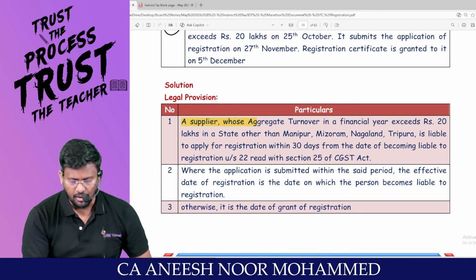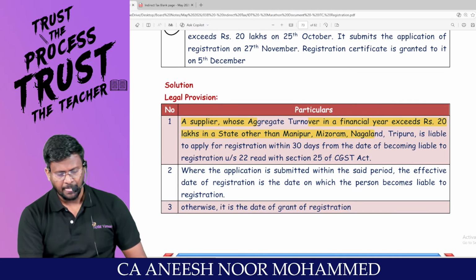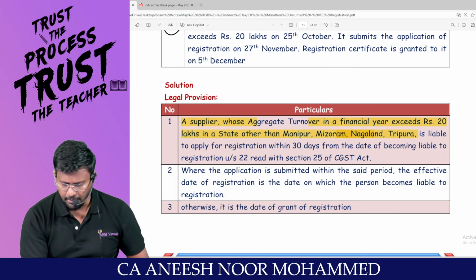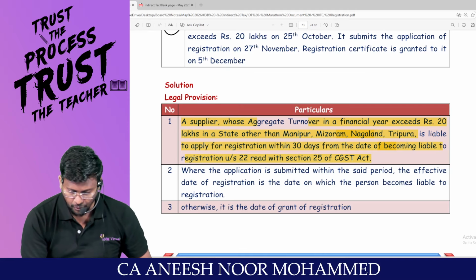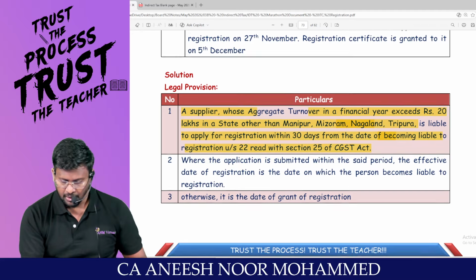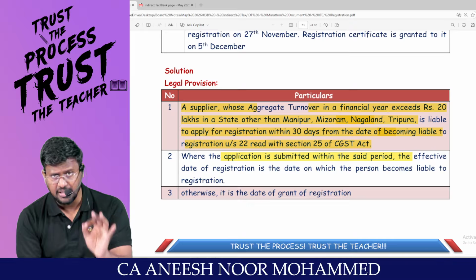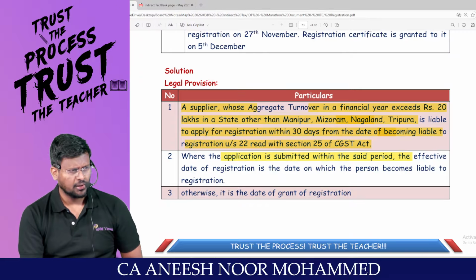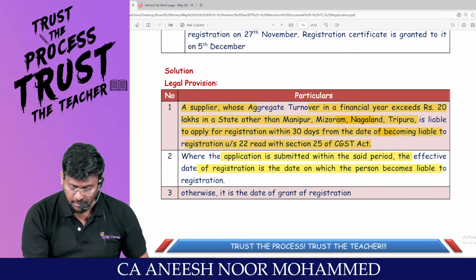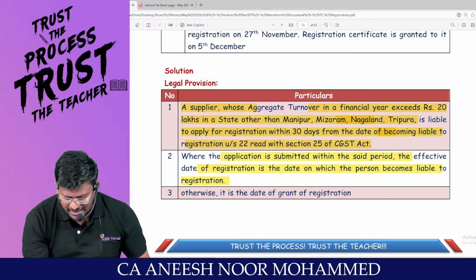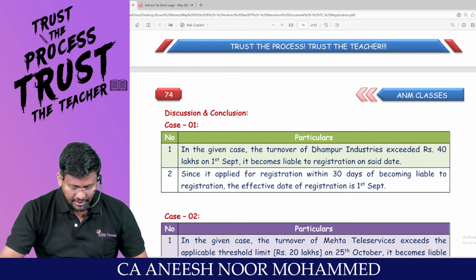A supplier whose aggregate turnover in a financial year exceeds how many lakh, in a state other than the special category states, is liable to apply for registration within 30 days from the date of becoming liable for registration under section 22, read with section 25 of the CGST Act. Where the application is submitted within the set period, what is the set period? 30 days. The effective date of registration is the date on which the person becomes liable for registration. Otherwise, it is the date of grant of registration. This is a general provision. Am I right, sir?